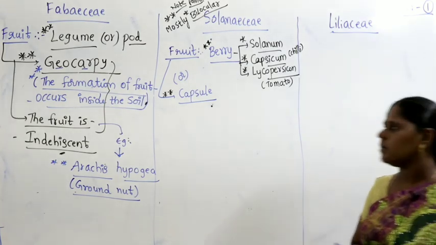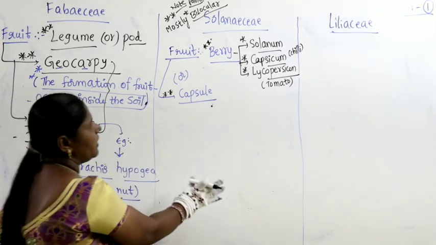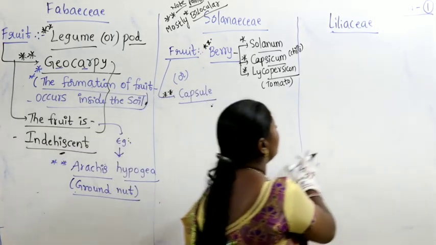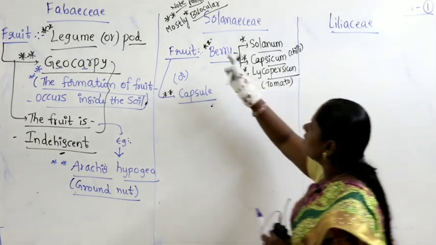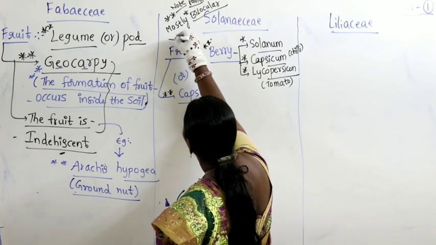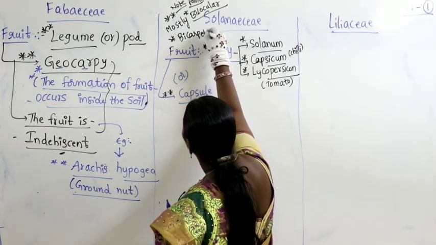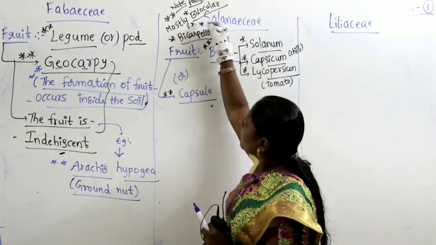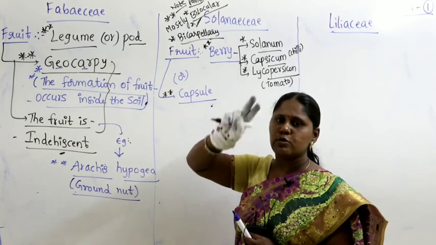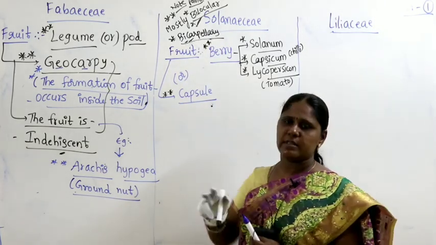For Fabaceae we have written monocarpellary, Solanaceae bicarpellary, bilocular, and Liliaceae tricarpellary, trilocular. Bilocular means two chambers with ovules. Bicarpellary means two carpels are present.